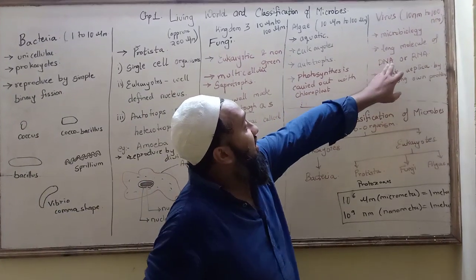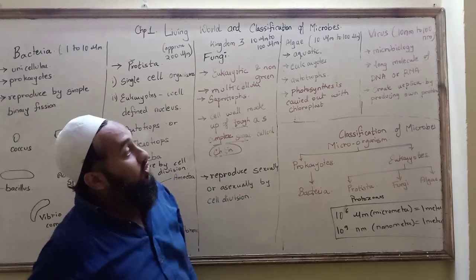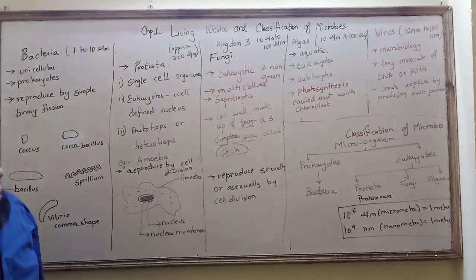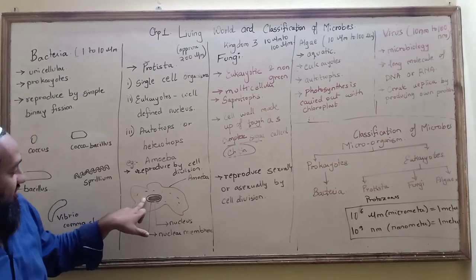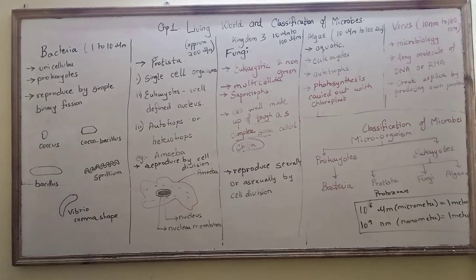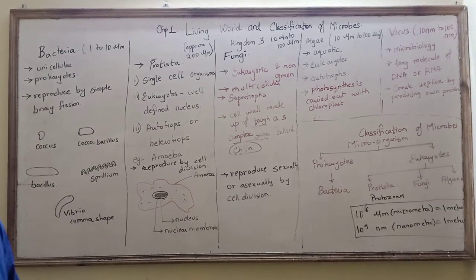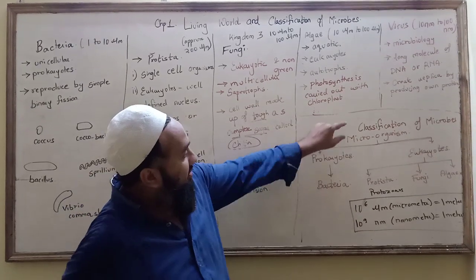They alter the DNA or RNA of the genes, and in this way they destroy the nucleus of the cell. And the nucleus, as you can see, is the brain of the cell. When the nucleus gets destroyed, the cell gets destroyed, and slowly the whole human or the whole animal or the whole plant gets destroyed.